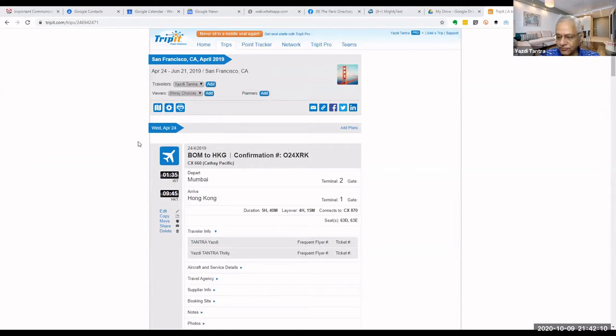Are we getting the feel of this app? Any questions so far? Because there's lots more in this app, but this is the basic. You just forward your tickets, your hotel reservations, your car bookings, anything that you get by email, you just forward it to a particular address and it gets neatly organized and placed in the app.